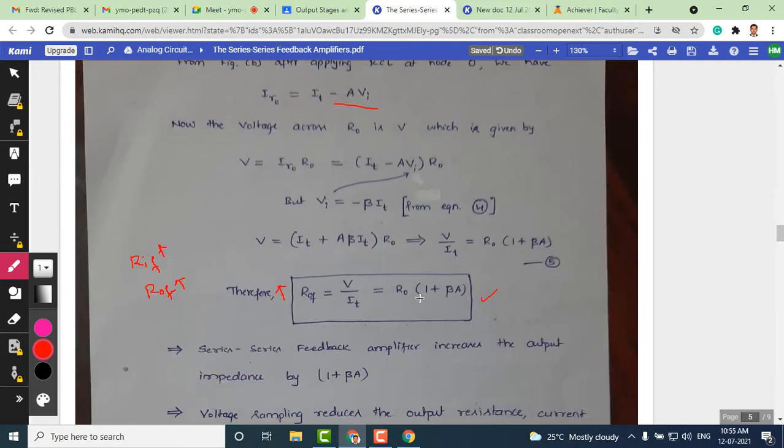So you can see here the term 1 plus beta A, which is in the numerator, and it gets multiplied with the factor R naught. Therefore ROF, which is nothing but the output impedance with feedback, increases as compared to without feedback. The output impedance with feedback keeps increasing.